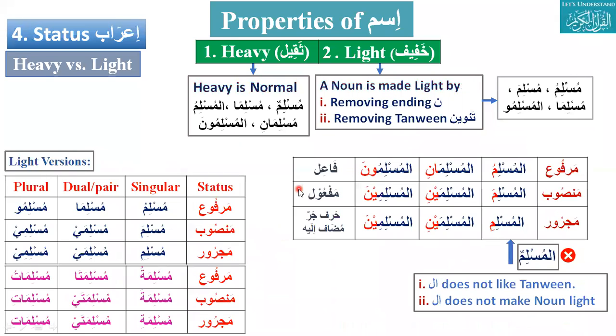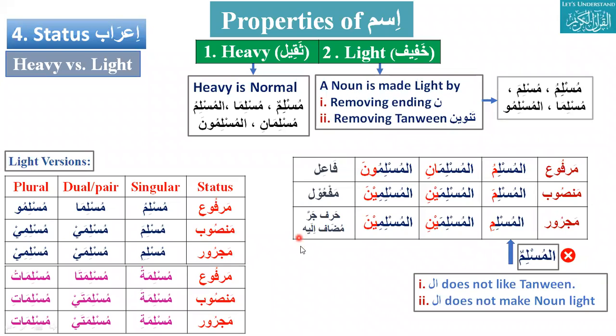Jazakallah khair. So the basic rule is that we know this is the heavy variant: Muslimun, Musliman, Muslimani, Muslimaini, Muslimatun, Muslimatin. How to make a light variant? Very easy. If there is an ending noon, just remove it. If there is a tanween, in the heavy case, you just convert tanween into a single haraka.